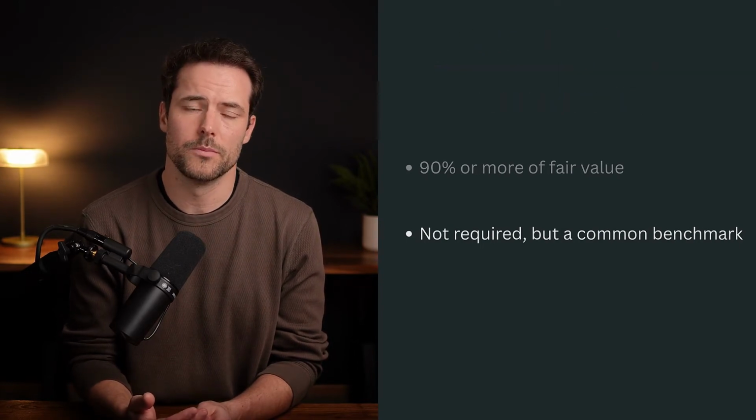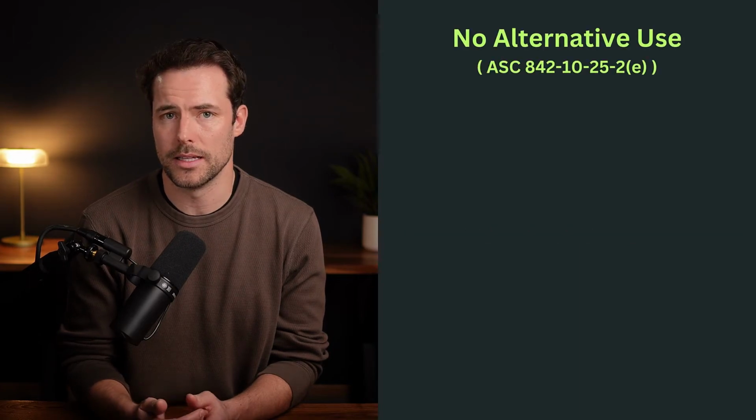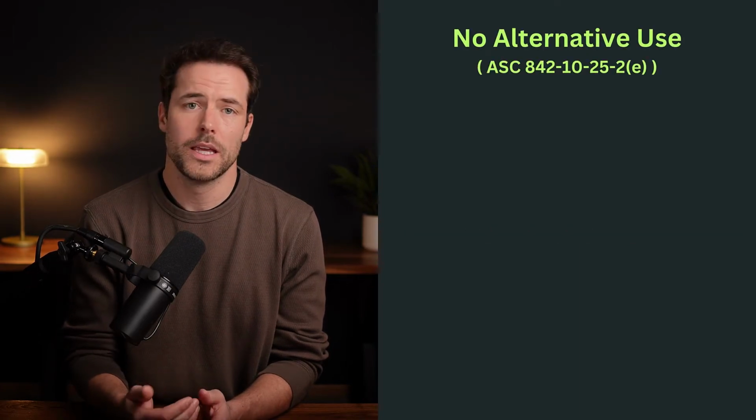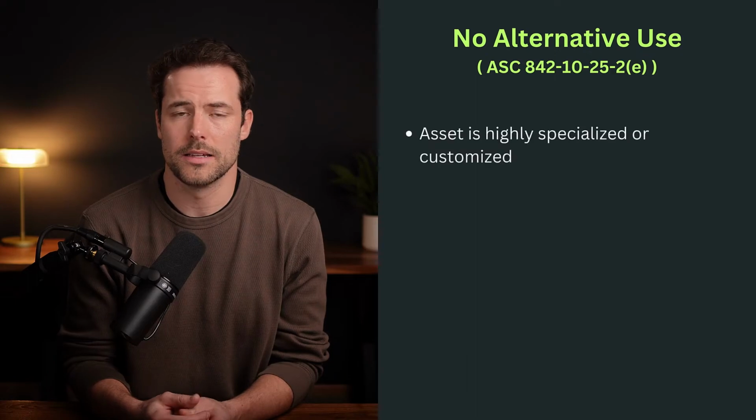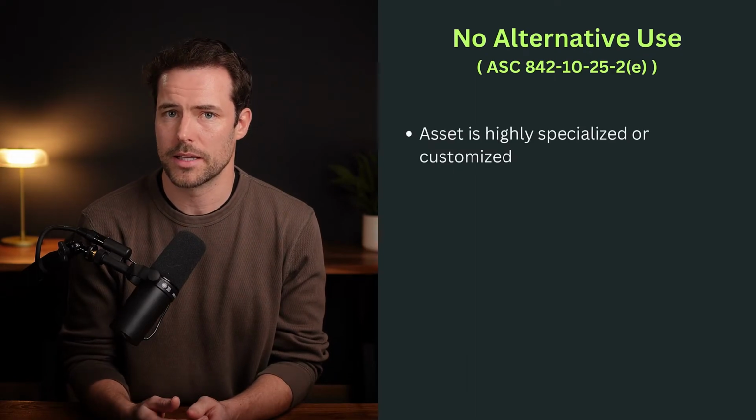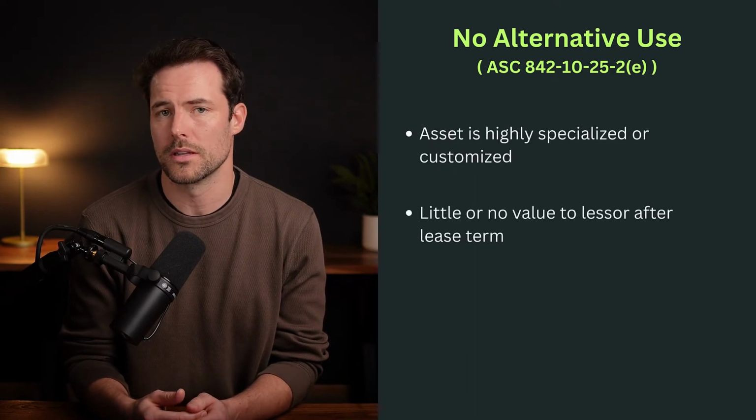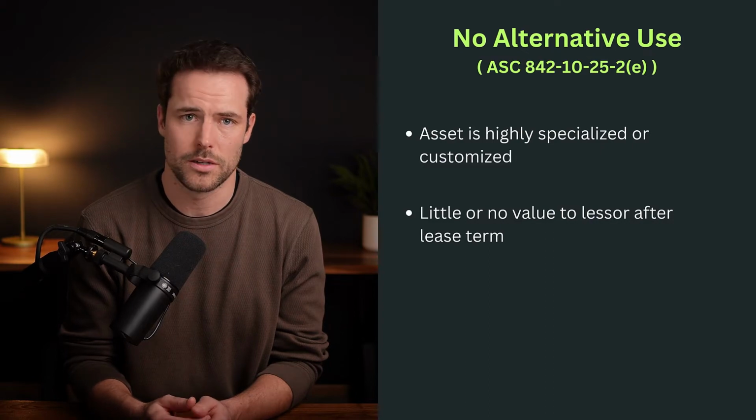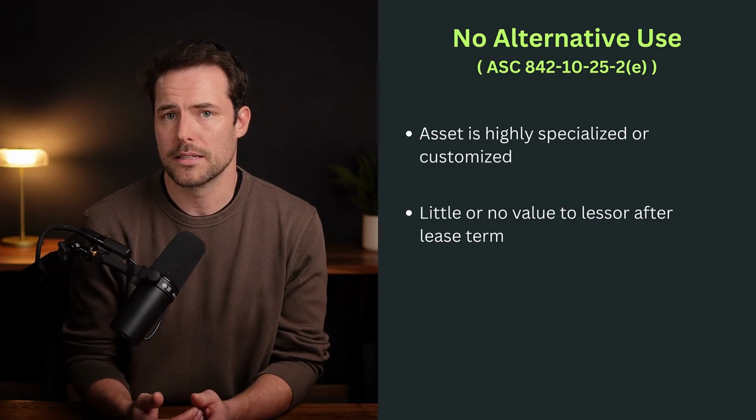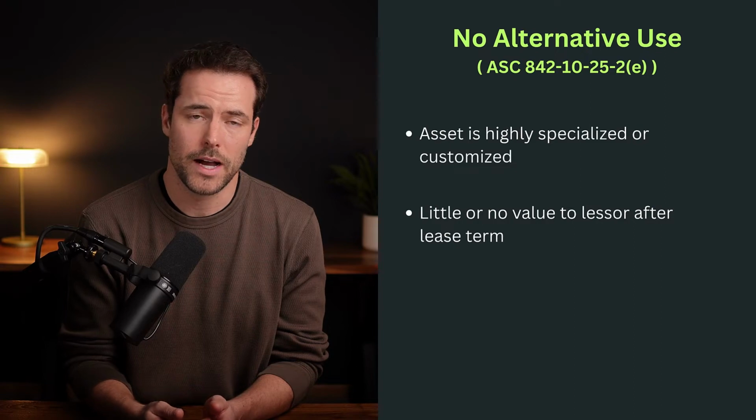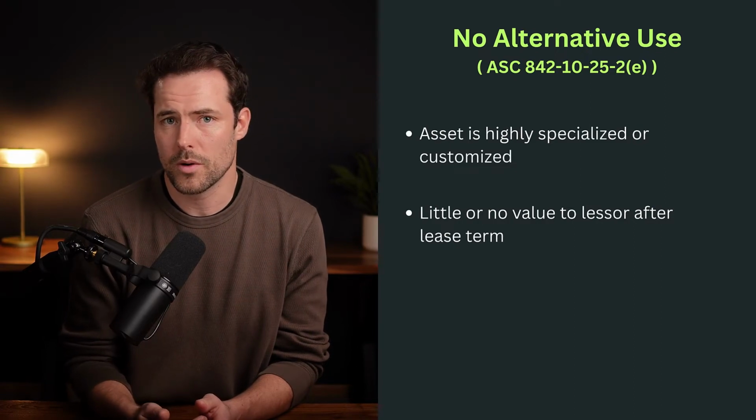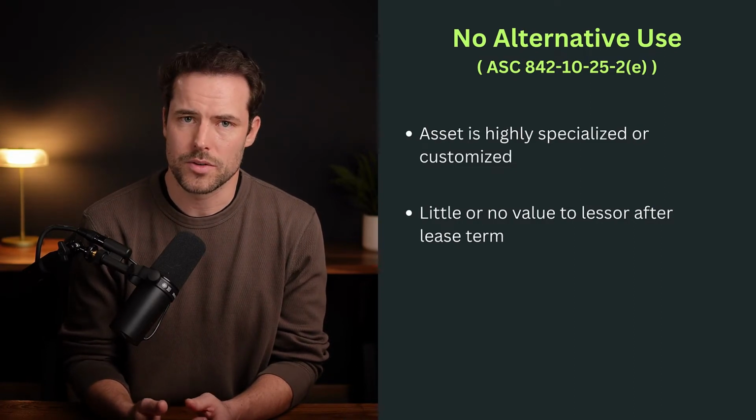And finally, we come to the last criterion in the classification test. Here we look at whether the underlying asset is so specialized that it's expected to have no alternative use to the lessor at the end of the lease term. If that's the case, the lease is classified as a finance lease. This one does require some judgment, but the idea is straightforward.